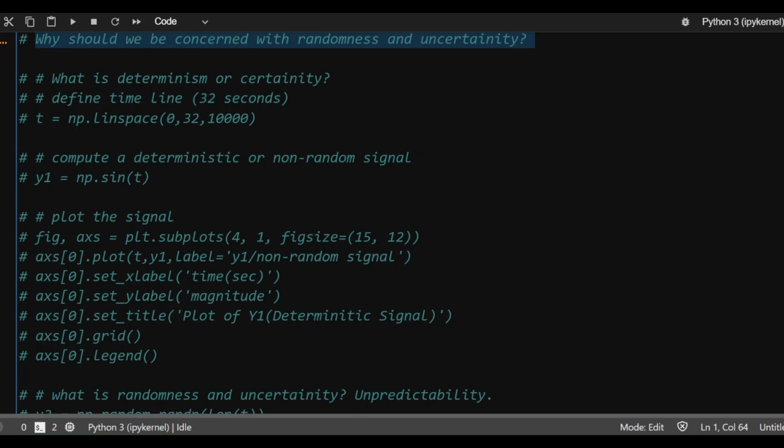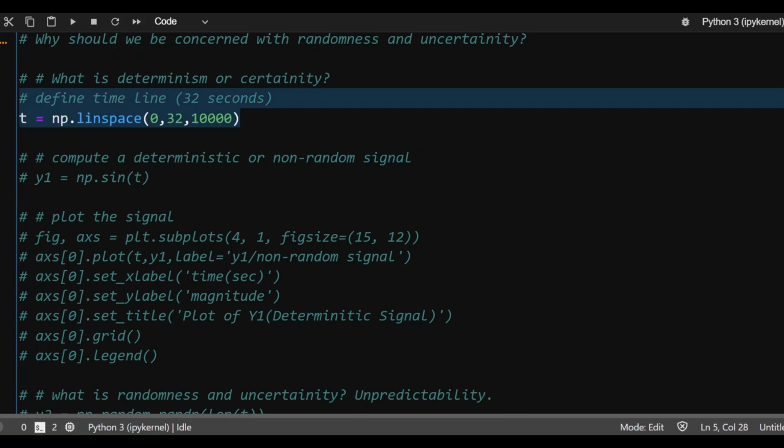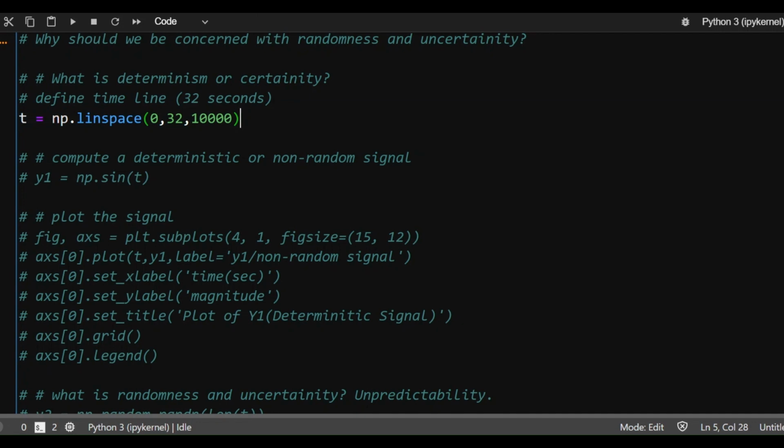Before we go to randomness and uncertainty, let's understand what determinism and certainty are. For demonstrating this, I will define a timeline, and using this timeline, I will create data, and I will show you what predictability and determinism are. I start off by defining a time, which is going to go from 0 seconds to 32 seconds, and I'm going to be creating 10,000 data points.